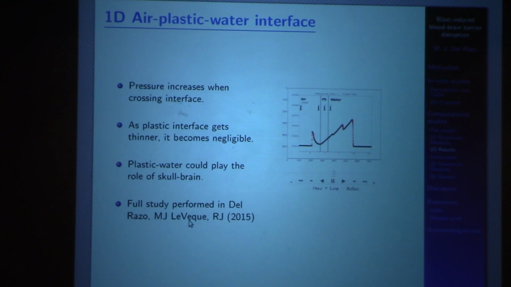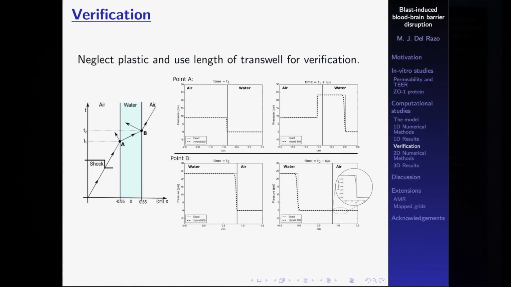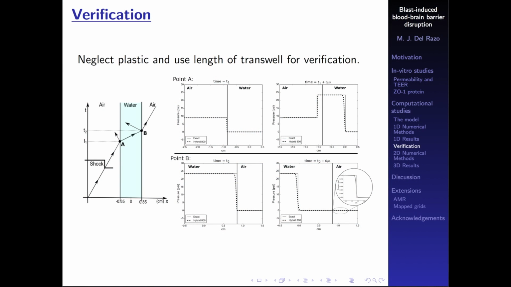It got stuck. Okay. So before jumping into a higher dimensional problem, we did a verification study for this problem. When we already got rid of the plastic interface, we did the x-t plane again, and we took the length of the transwell, the cylindrical transwell that we saw before, and we used a water interface in here, and air.